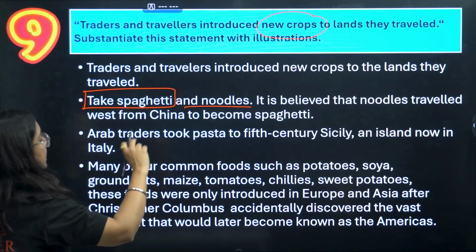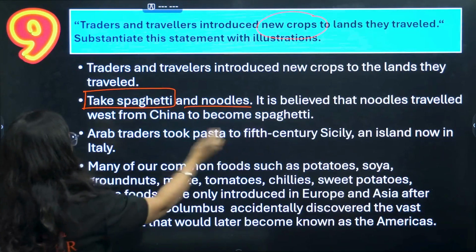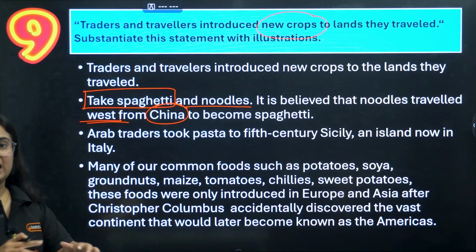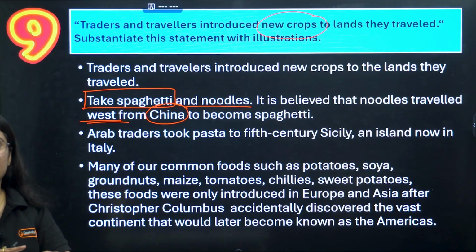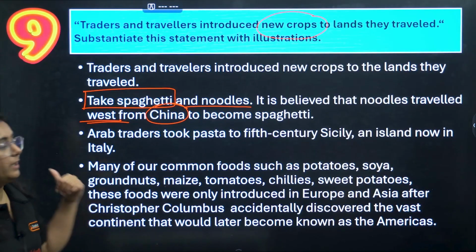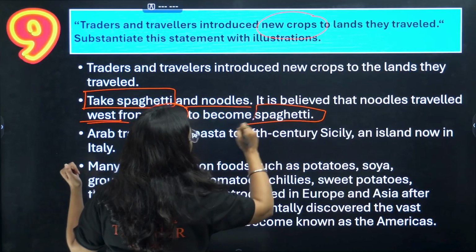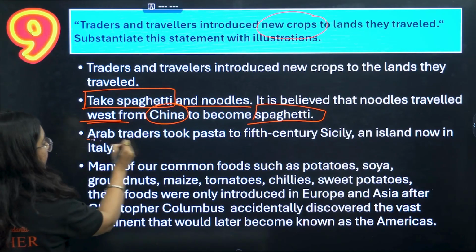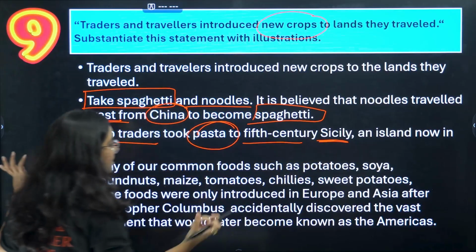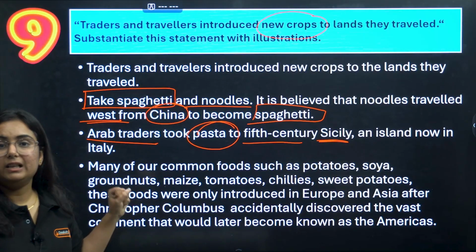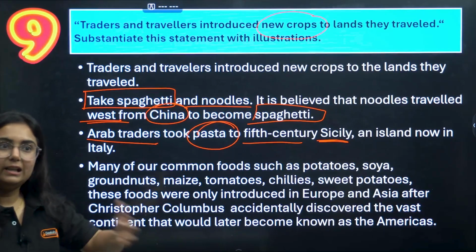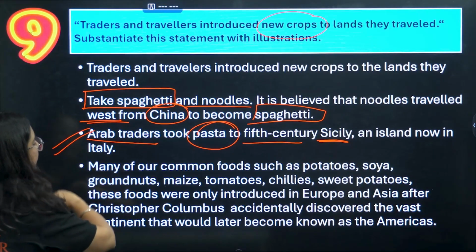It is believed that noodles traveled west from China. In China, it was referred to as noodles. It reached Europe and was converted to spaghetti. Arab travelers took pasta to 5th century Sicily. Now pasta, what we consider right now an Italian dish, but do you know that in Italy also it came by Arab travelers?